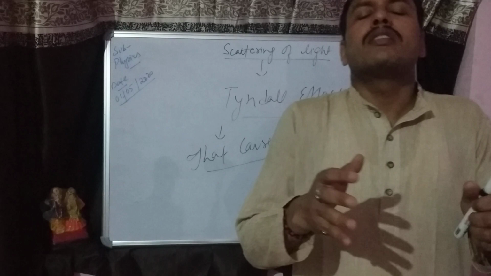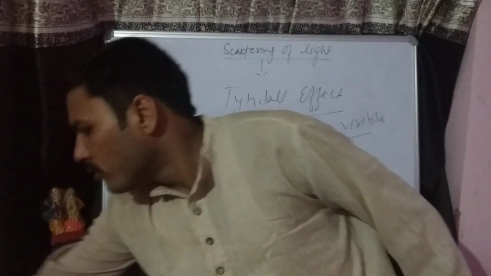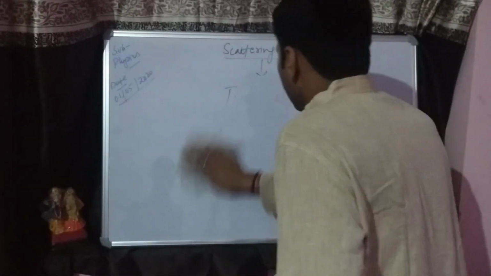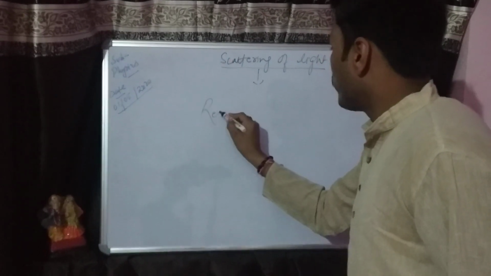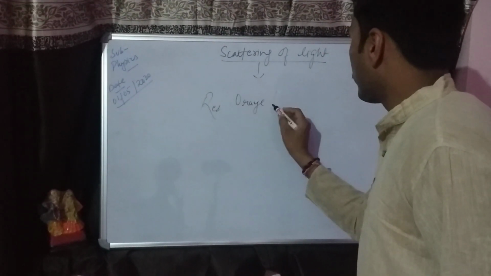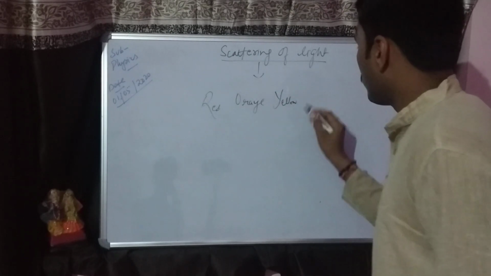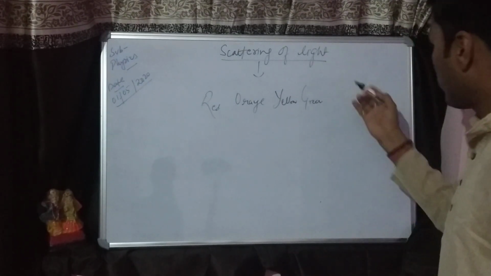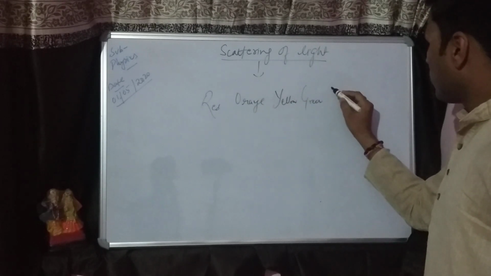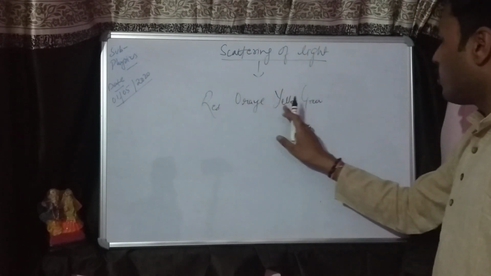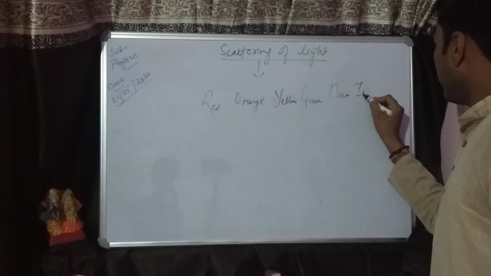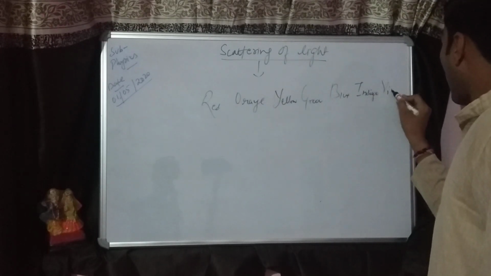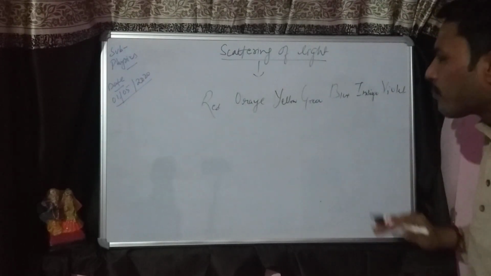White light has 7 different colors, and the 7 different colors have different wavelengths. The 7 different colors are red, orange, yellow, green, blue, indigo, and violet. The 7 colors are there.